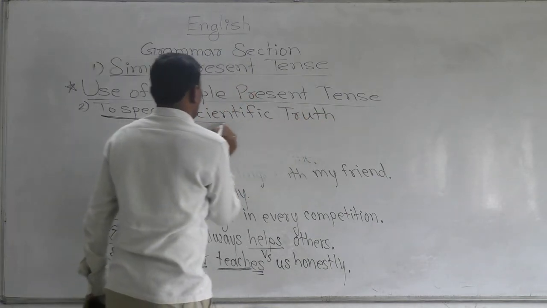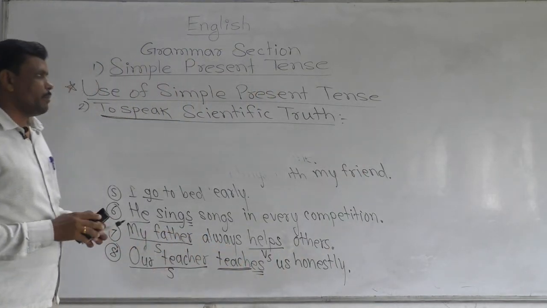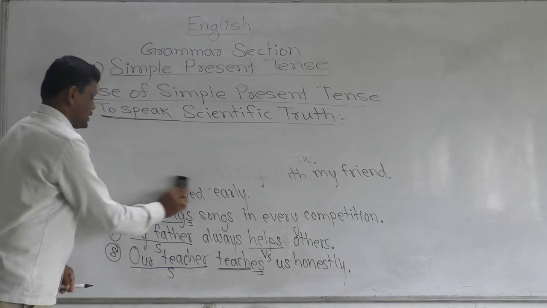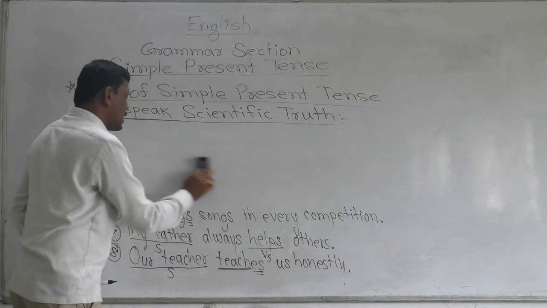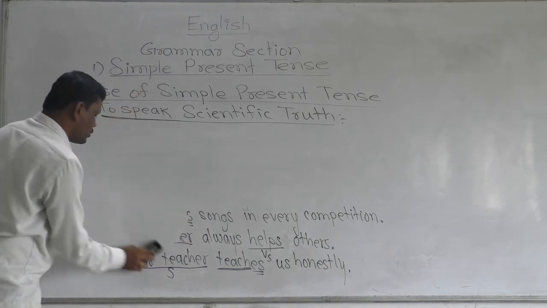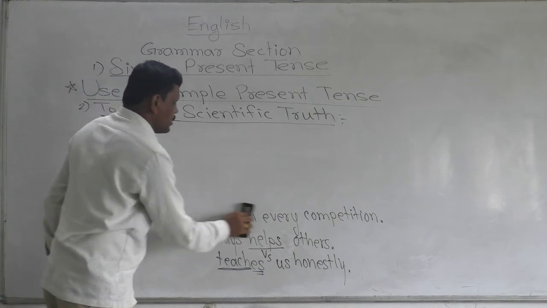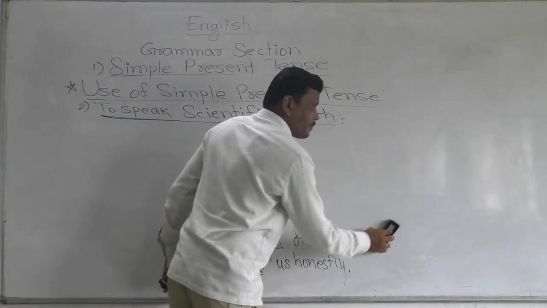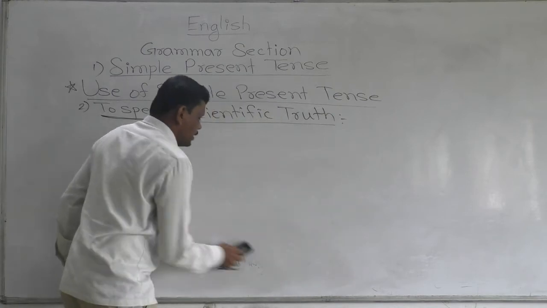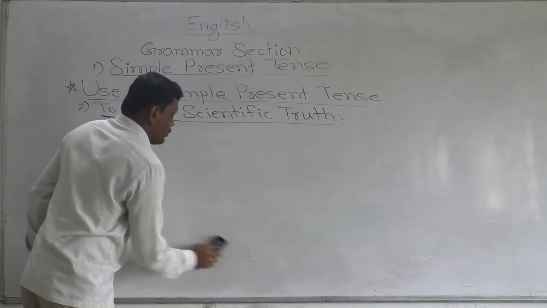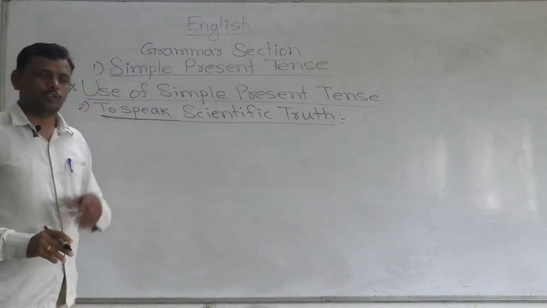See here, to speak scientific truth, we have to use simple present tense. Okay, what are the scientific truths? Scientific truth means Shastriya Satya. The truths that are told by science, the truths that are proved by science, are called scientific truth.